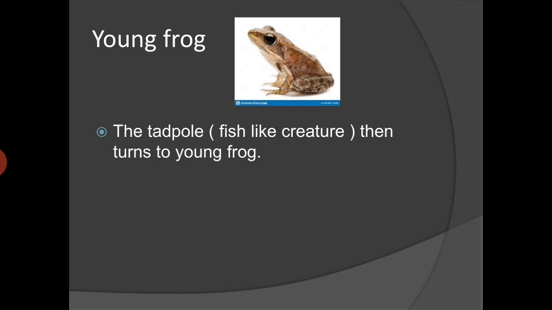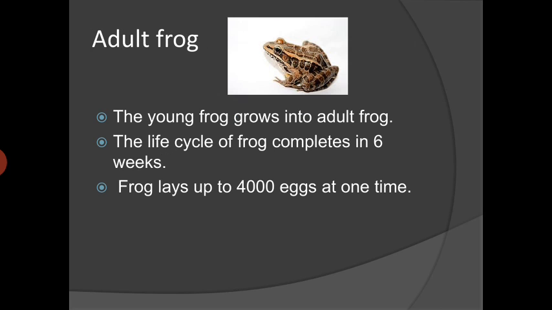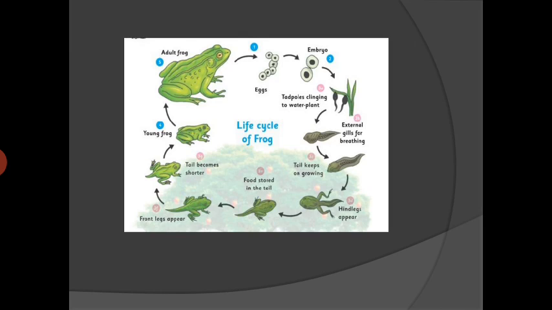The next stage is young frog. The tadpole, fish-like creature, then turns into the young frog. Adult frog. The young frog grows into adult frog. The life cycle of frog completes in 6 weeks. And frog lays up to 4,000 eggs at one time. This is the whole picture of frog life.